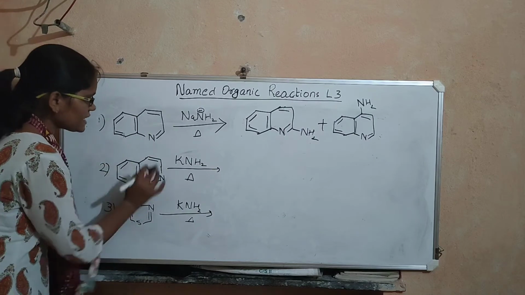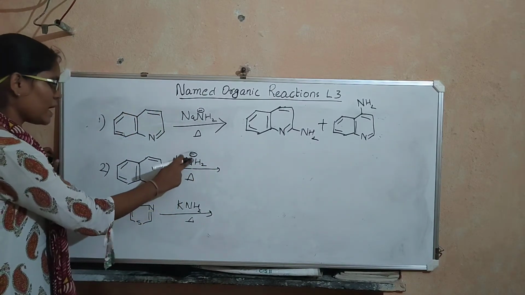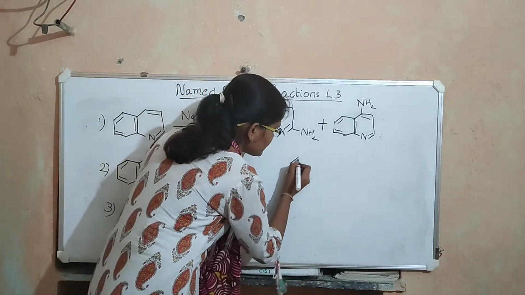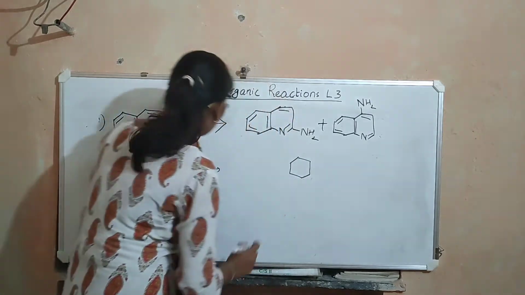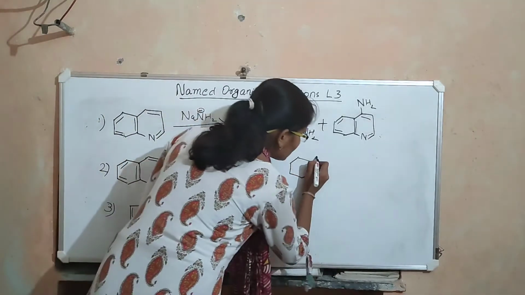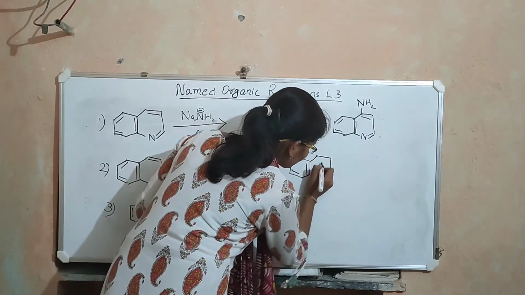Now let us look at this second reaction. Now we have to decide on which position this NH2 minus will attack. For that we have to again write the resonance structures for this compound. By the way, this compound is called isoquinoline. This one is called quinoline and this is isoquinoline. So we have to write resonance structures for isoquinoline.